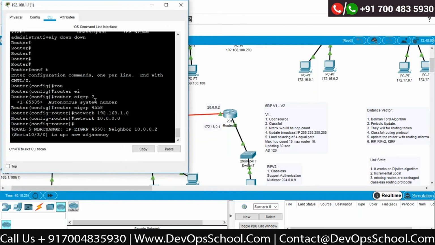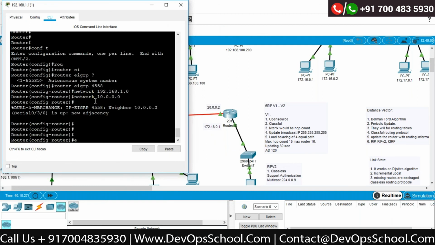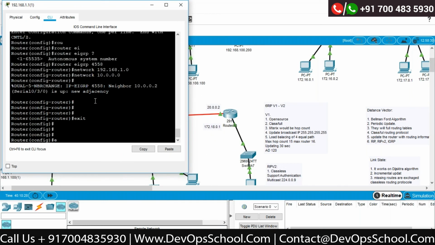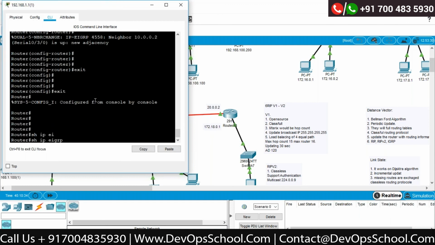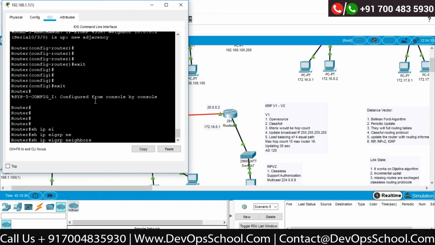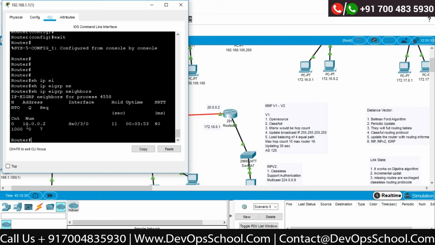Now let's go to this router. This router also has the same thing. If I say exit, okay, show IP EIGRP neighbors. It has only one neighbor because the middle one is my neighbor. So I would get the topology. Topology means the complete information about the best route.